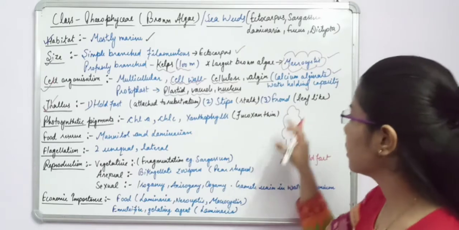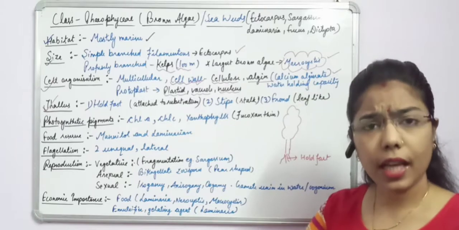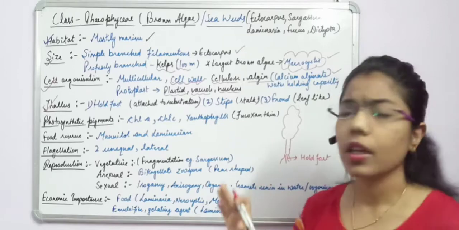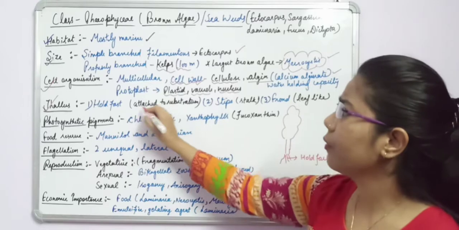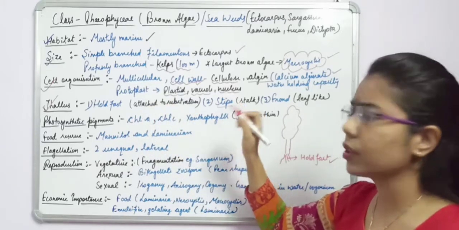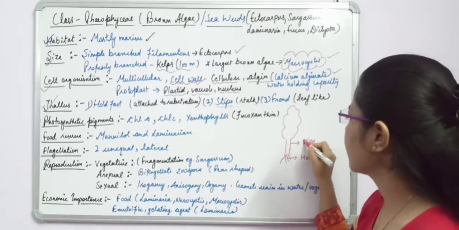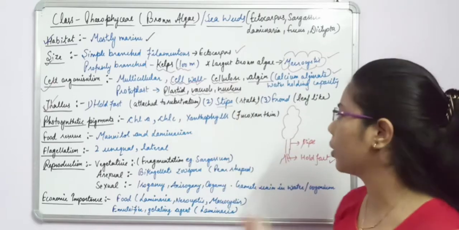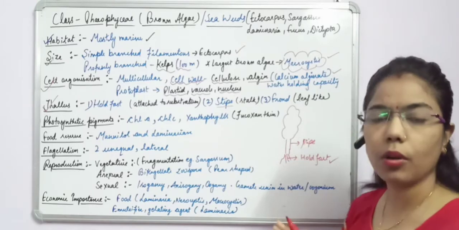That it attaches the body with the substratum. इसका काम क्या है कि substratum से attach होके रहती है. Okay, so we cannot say these are roots. Instead of saying roots, we are using the term holdfast, right? And the function is attachment to the substratum. Now another structure of the thallus is the stipe. Stipe is what? It is a stalk-like structure. Okay, so this stipe which is present in the thallus body is just like a stalk which is present in the plant, but these are not the proper stem.